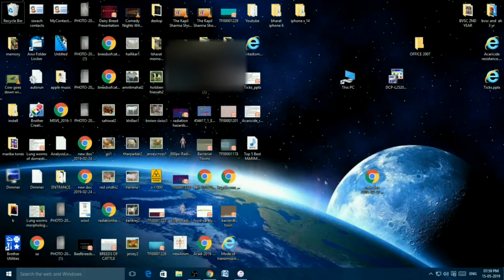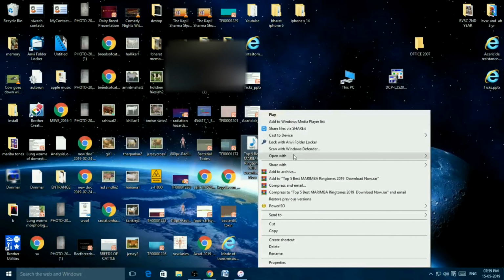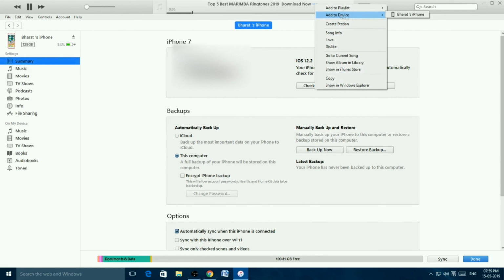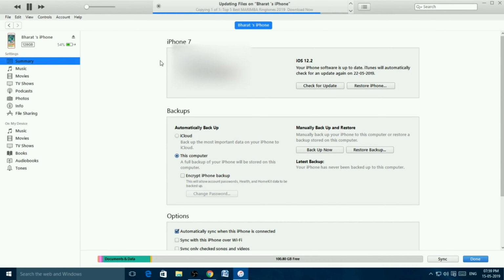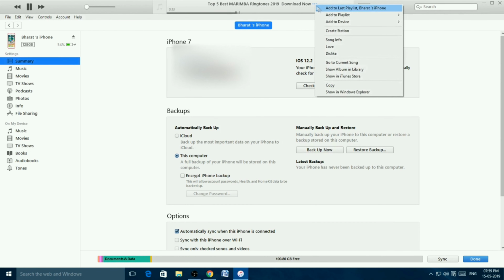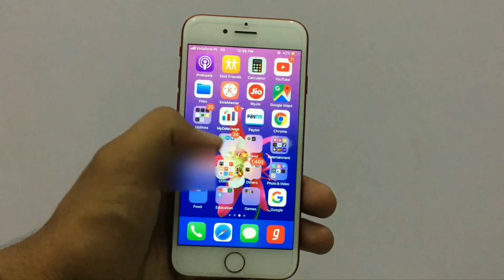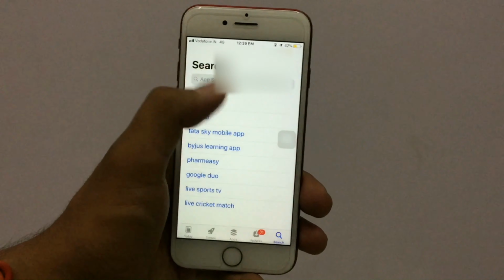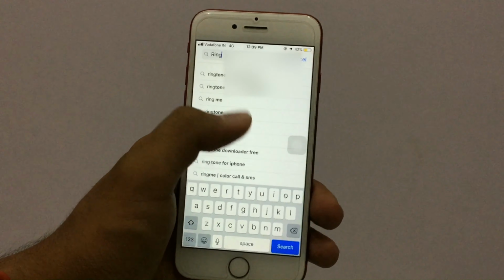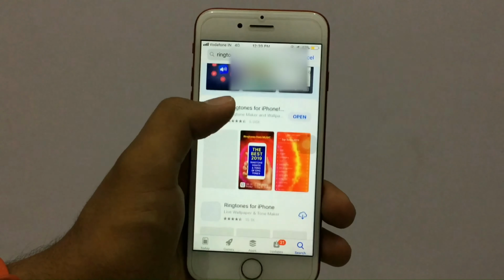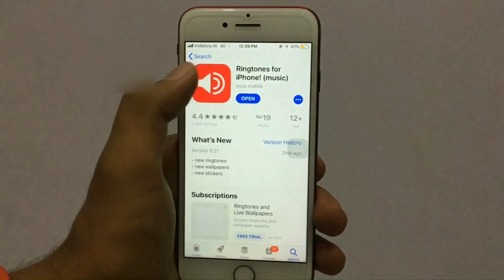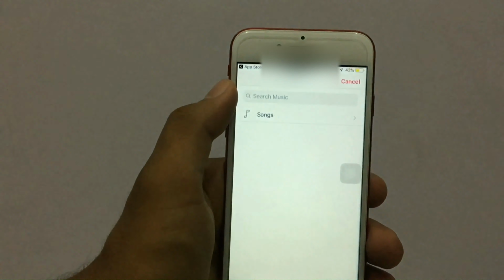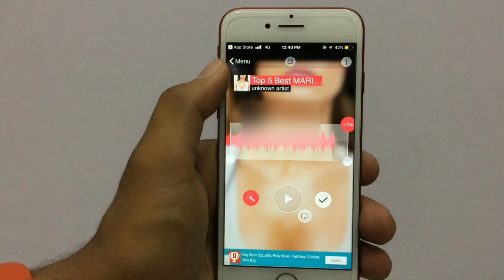Now open the song directly in iTunes by right clicking on it and choosing open with iTunes. Now add this song to your iPhone. On your iPhone, download the Ringtone Maker app and open it. Choose the song we have copied earlier, select the portion and save it.